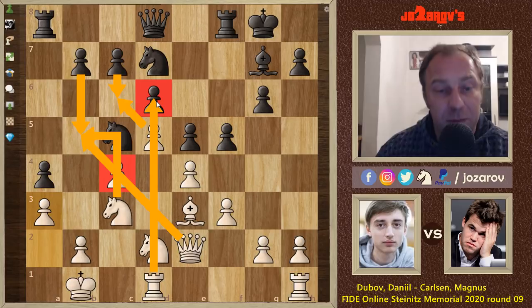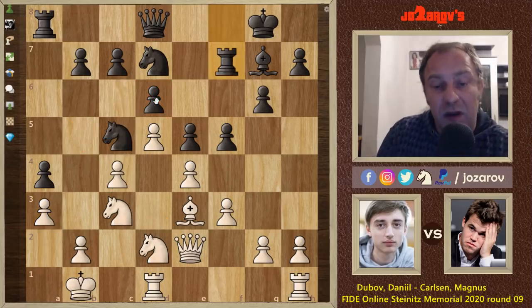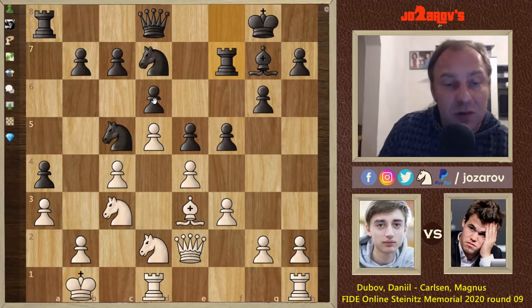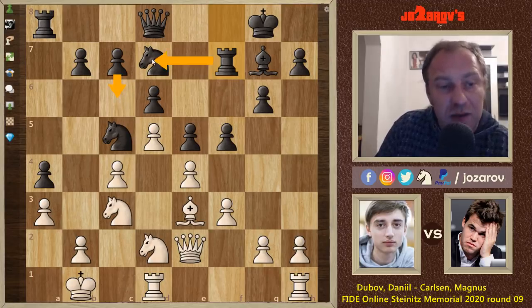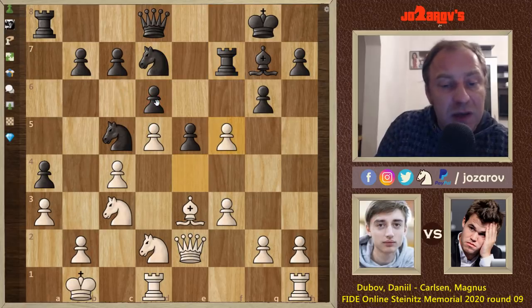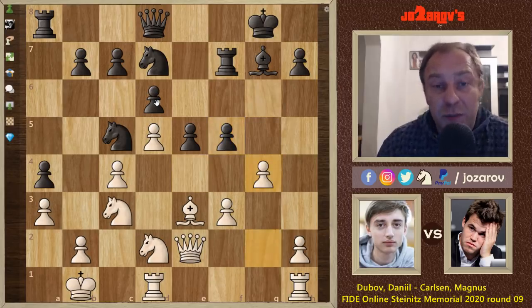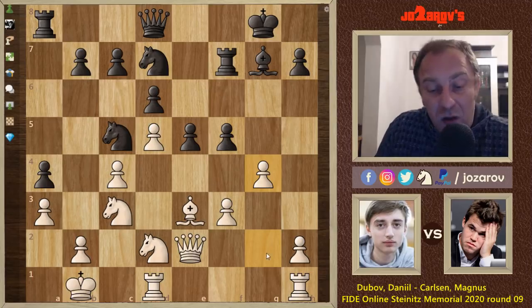I don't like black's position, I have to be honest. Here in the game, Magnus tried now rook to f7, trying to maybe double up pieces, or maybe trying finally this c6 idea, maybe rook to d7, in order to protect here the pawn on d6. And Dubov now finally took f5. We have g takes f5, and now g4. Cracking the position immediately. Now it seems to me that really black is on the defensive side.